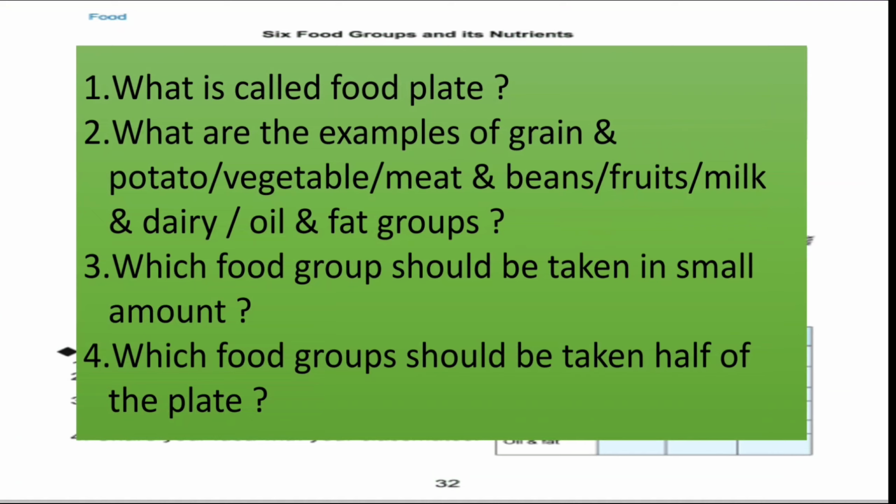Third question we can ask: which food group should be taken in small amount? You know the answer, oil and fat group. Fourth question can be: which food groups should be taken in half of the plate? What will the answer be? The answer is fruit and vegetable.